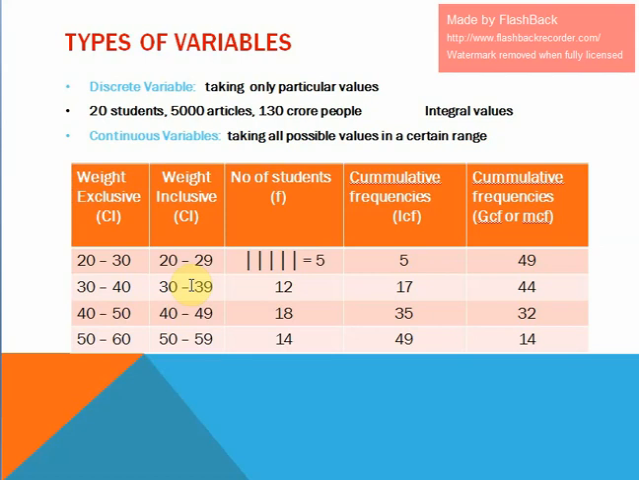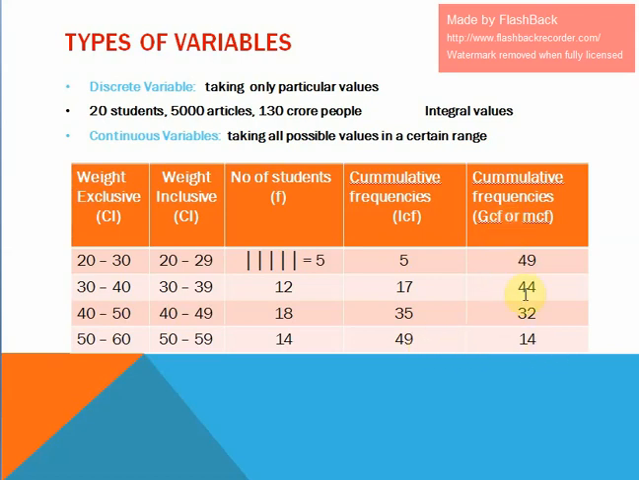These are the frequencies, and this is the cumulative frequency. Cumulative frequency means addition of frequencies. We can add the frequencies from top to bottom, or we can add them from bottom to top. If you add the frequency from top to bottom, that is called a less than cumulative frequency.